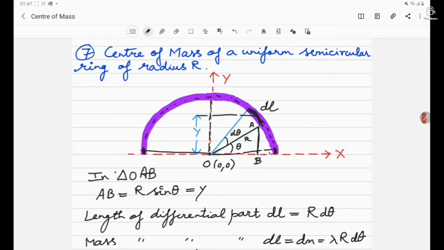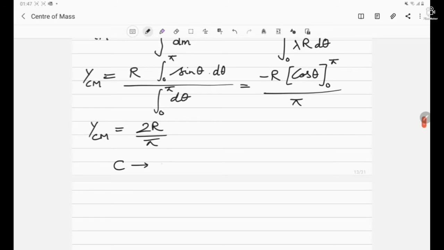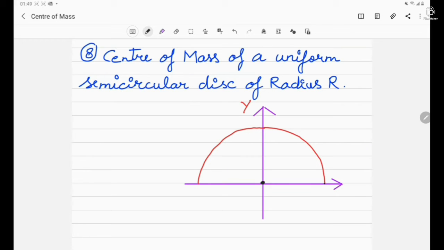So it means that the center of mass from this point O will be at a distance of 2r by pi above it. So the center of mass would be (0, 2r by pi). Now let's move to the next question. Center of mass of a uniform semicircular disk of radius r.